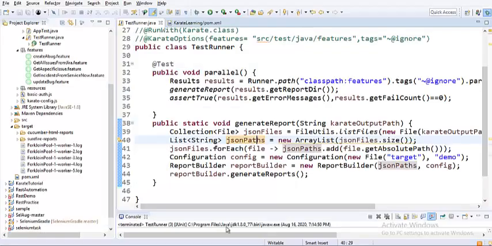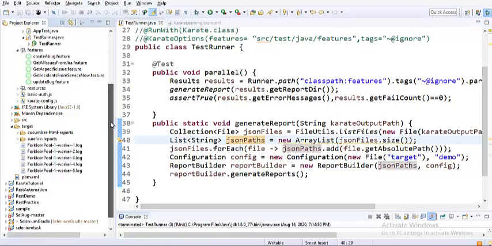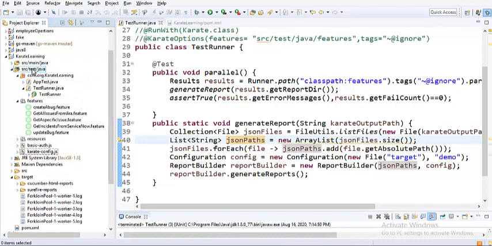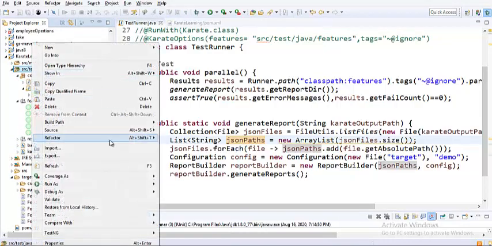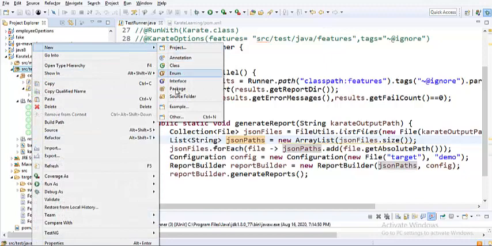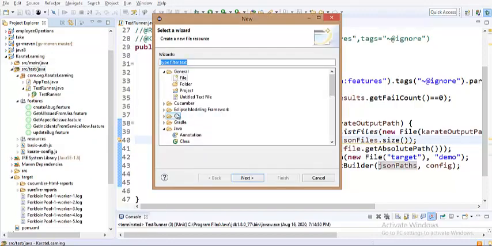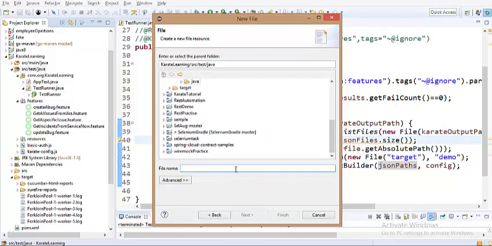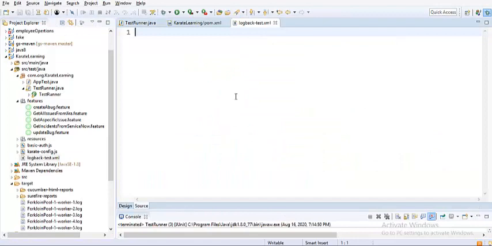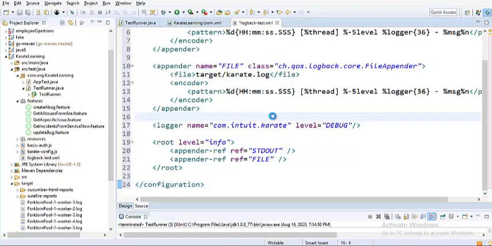So what I would do is copy this content and go to the classpath of my project and then create a new file, because XML is not of class type to directly select it. So I would select this as a file type and I would name it logback-test.xml, because that is how they have recommended it. I finished that, and let me copy the content. Let me save this file.